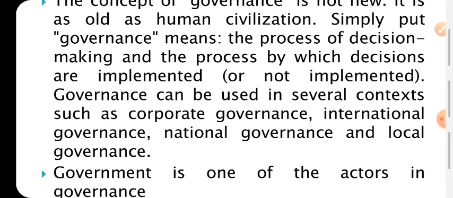Government is only one single actor in governance, because the term governance is much wider: various non-government organizations, persons, enterprises, businessmen and corporations also come under governance. So governance is the entire administration process, and government is one of its bodies.